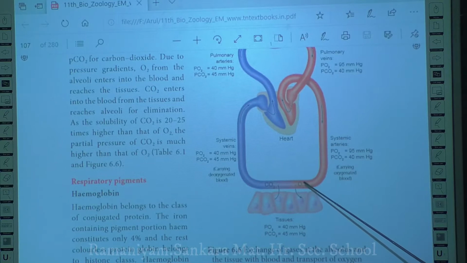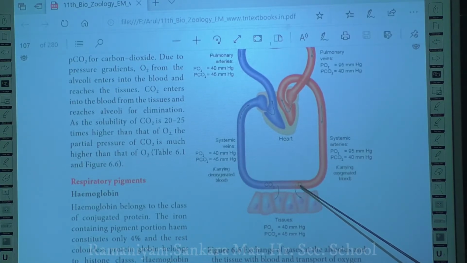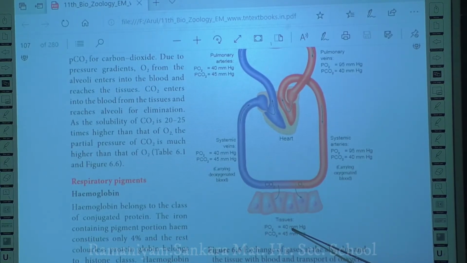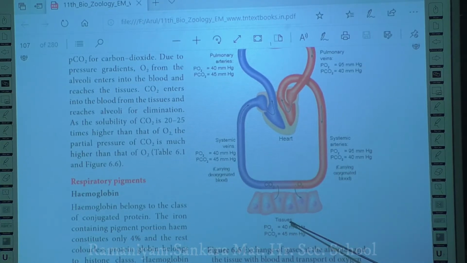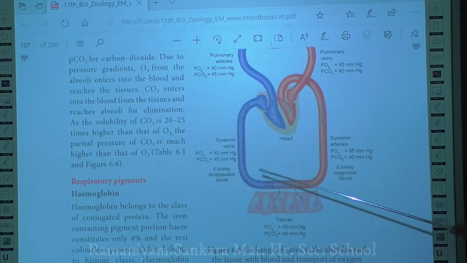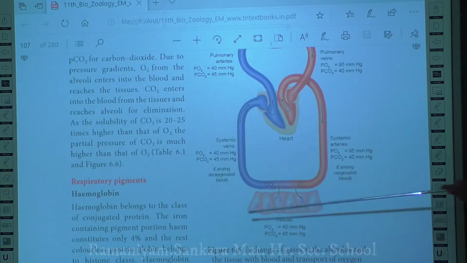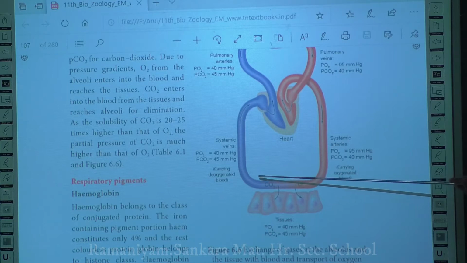Here you will have a higher partial pressure of oxygen, whereas in the tissue you have only a lower partial pressure of oxygen, that is 40 mm Hg. So there will be movement of oxygen from the blood into the tissue. And when you see the partial pressure of carbon dioxide, it is 45 mm Hg in the tissue, whereas here the partial pressure of carbon dioxide is only 40. So there will be movement of carbon dioxide from the tissue into the arteries.